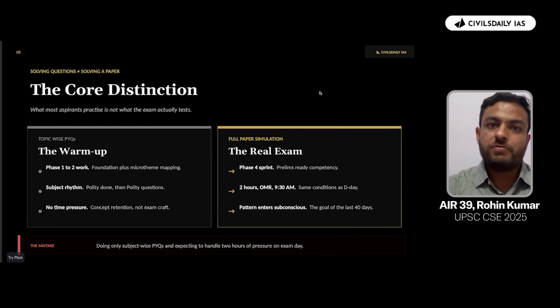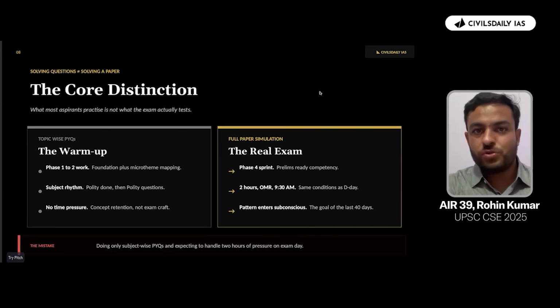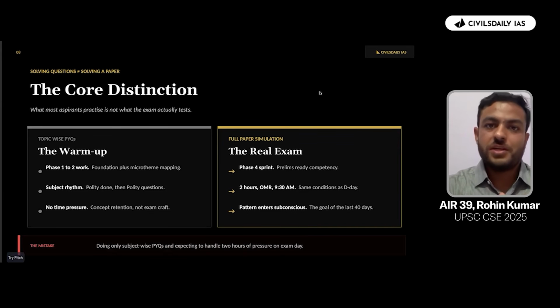It will form your muscle memory for that day as well. Your mind would be conditioned in such a manner that when you are sitting in the examination hall and at 9:30 sharp the bell rings on the D-day, you have already been doing that exercise for the past 30 to 40 days, so your mind is ready to attempt a question at 9:30 sharp. And if you are able to absorb the initial 15 to 20 minutes of pressure, then you are in the game.